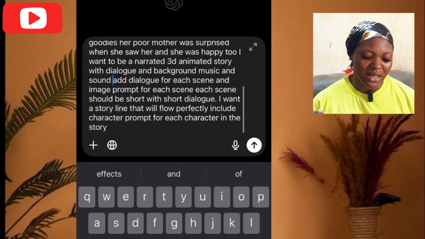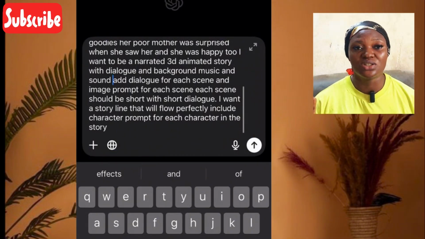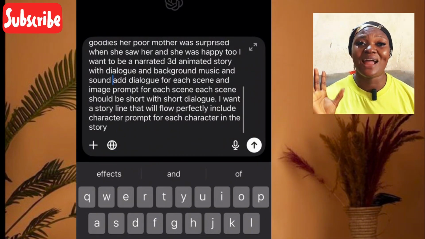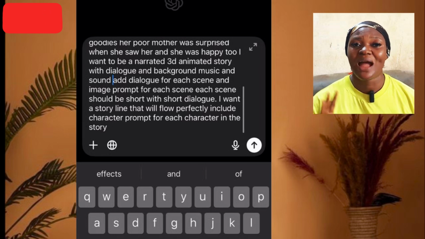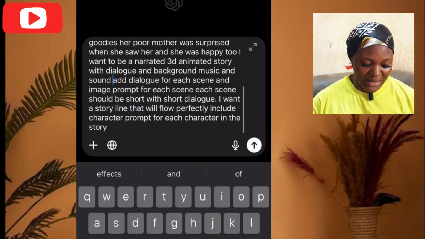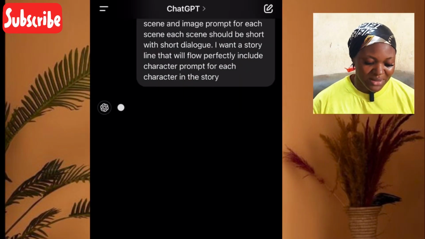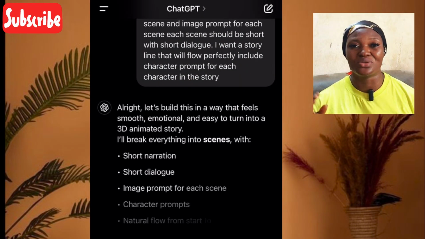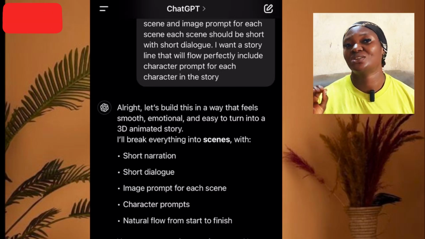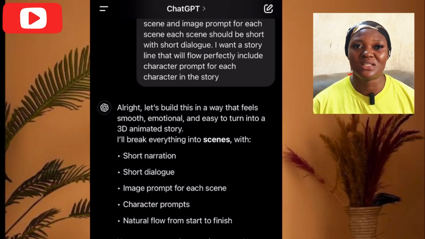Include a character prompt for each character in the story. So this is the way I gave it to ChatGPT, and after reading everything I said, I just sent it, and ChatGPT gave a script, the prompt, the dialogue, the text to image, and image to video. So this is exactly what ChatGPT gave me.